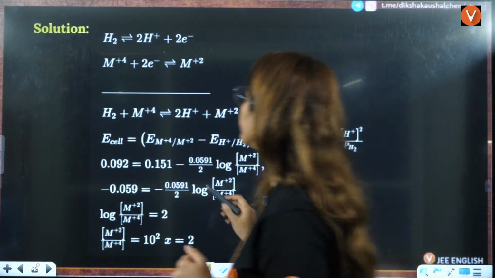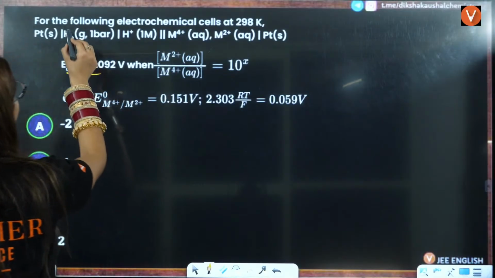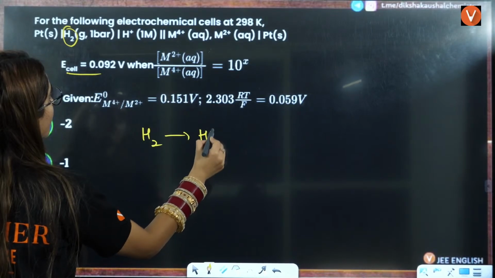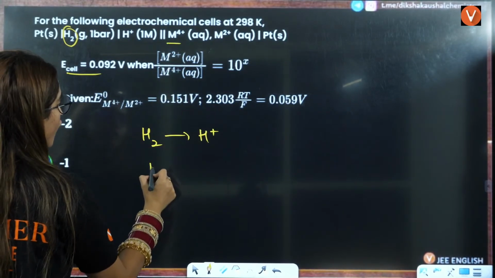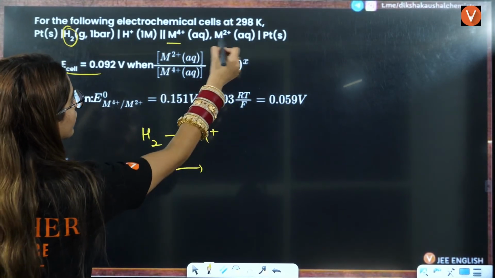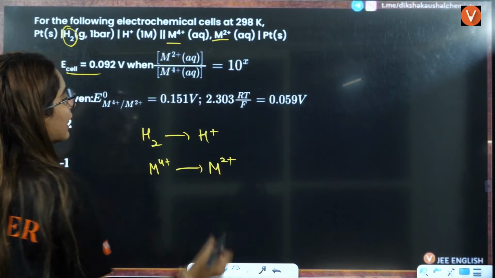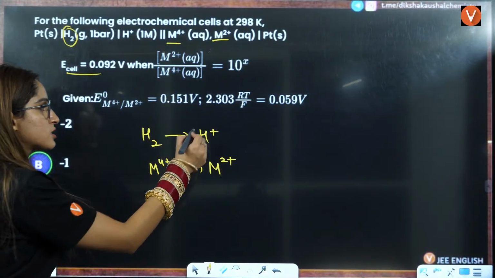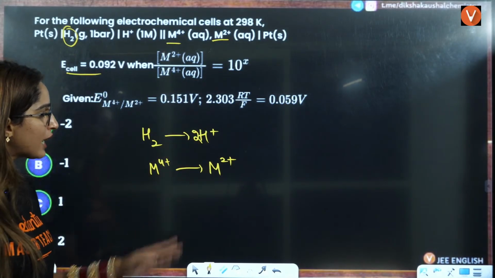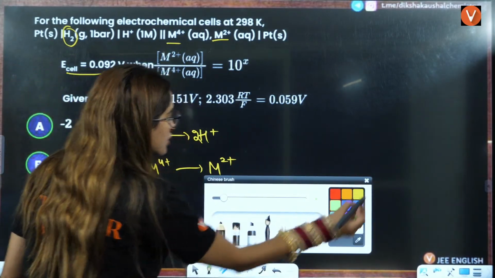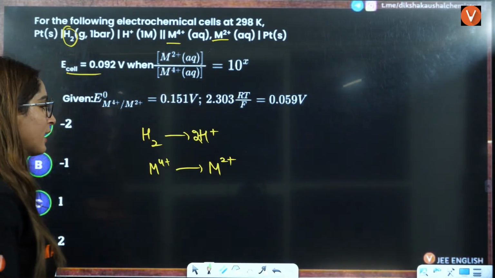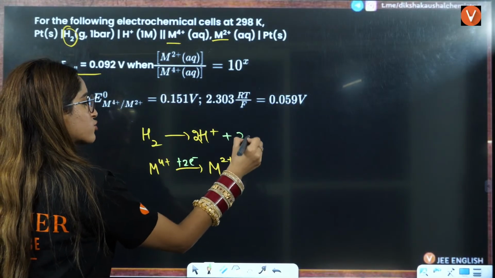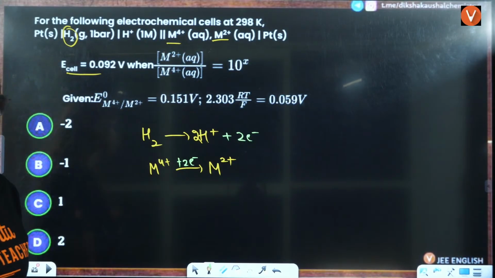So now here we know what is happening: H2 is getting converted to 2H positive, and here M4 positive is getting converted to M2 positive. That is happening. Now we have to see the full reaction, this is 2H positive. We know that here 2 electrons, oxidation number is decreasing. So 2 electrons are getting gained here, right? Here it is losing 2 electrons, right? Here it is losing 2 electrons.